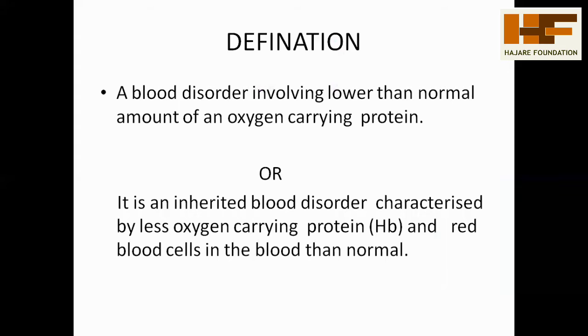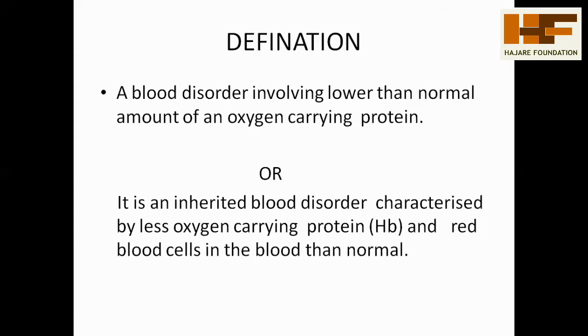And how do we define thalassemia disease? It is a blood disorder involving a low concentration of the normal amount of the oxygen-carrying protein. Hemoglobin is one protein. When this protein's capacity for capturing or carrying oxygen is less than that of a normal person, it is called thalassemia.